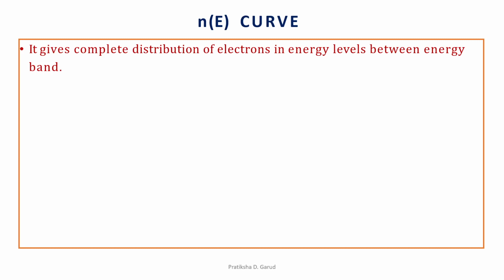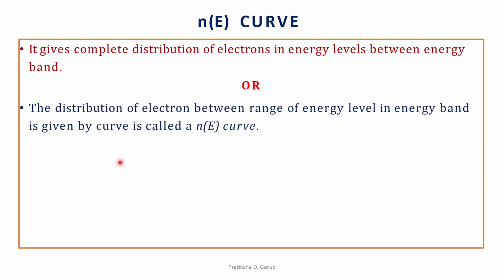So this gives the complete distribution of electrons in energy levels between energy bands. We can say that the distribution of electrons between a range of energy levels in the energy band is given by the curve which is called the small n(E) curve. From this n(E) curve we get the distribution of electrons, how the electrons are distributed in various energy levels in a particular energy band.